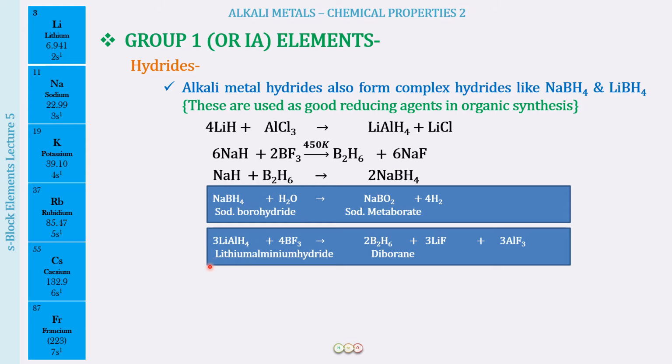Lithium aluminium hydride, on reaction with BF3, forms diborane, along with lithium fluoride, and along with aluminium fluoride. So how can you remember this reaction? This is a very simple one. If you see it over here, we have lithium, we have aluminium. Just combine them one by one with fluorine. So lithium will form its fluoride, aluminium will form its fluoride, and boron is going to combine with the hydrogen of lithium aluminium hydride. So boron will form its hydride, lithium and aluminium forming their fluorides, and boron forming its hydride. These are going to be the three compounds that will be formed.